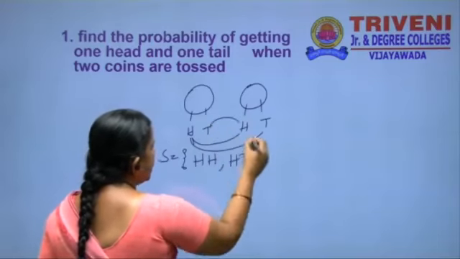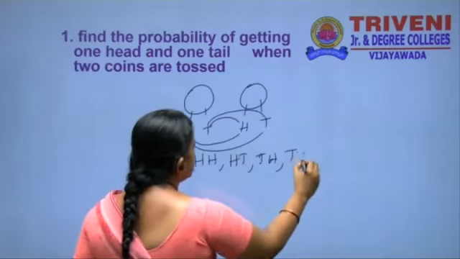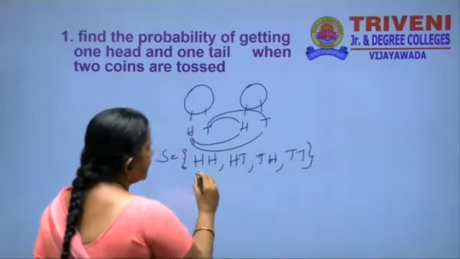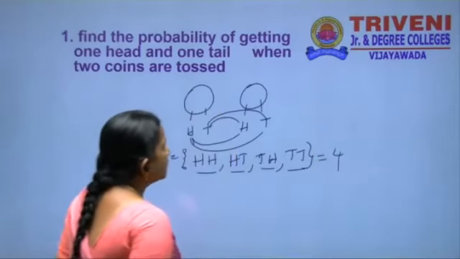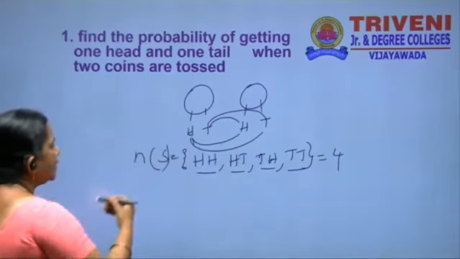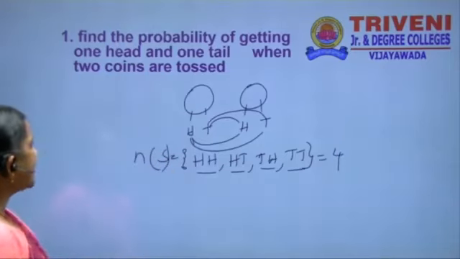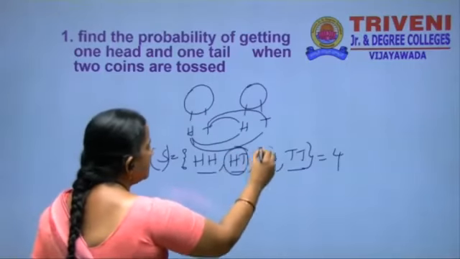Next one is tail, head and next one is tail, tail. How many possible chances here? 1, 2, 3, 4. We have to write it as n of S, and one head and one tail.